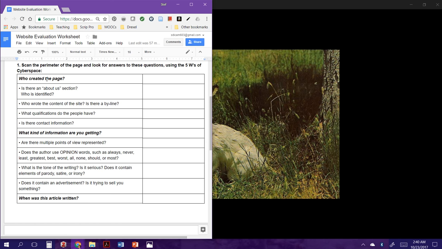We're going to look to see what qualifications the people have, and we're going to see if there's some contact information. If there's no contact information, it's a little shady because you want a physical address or phone number or an email or some way to contact people about the information that they put out there.